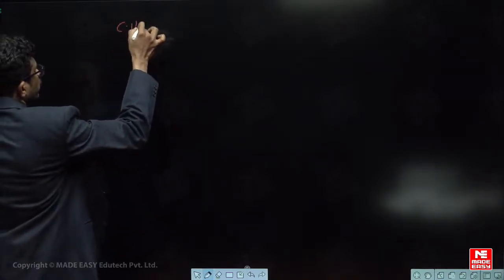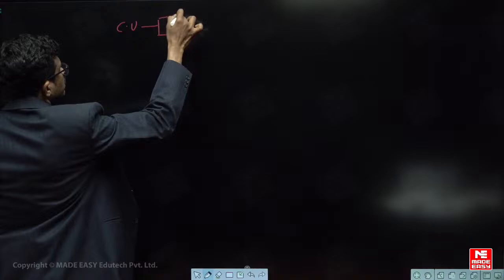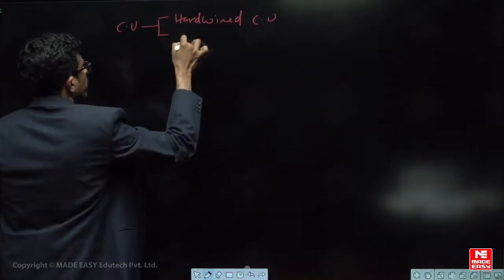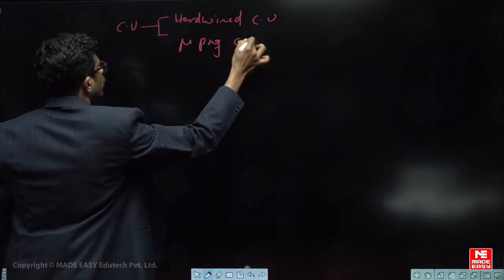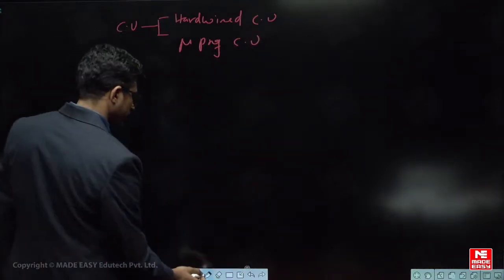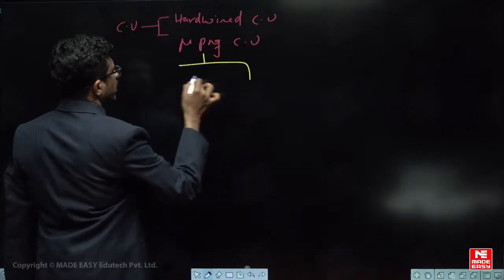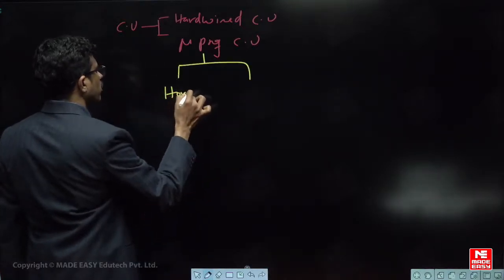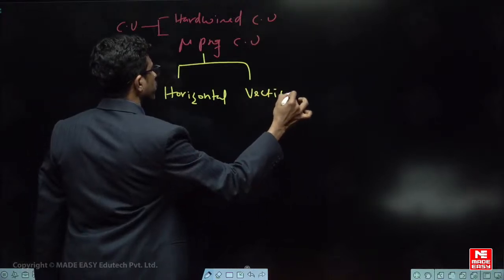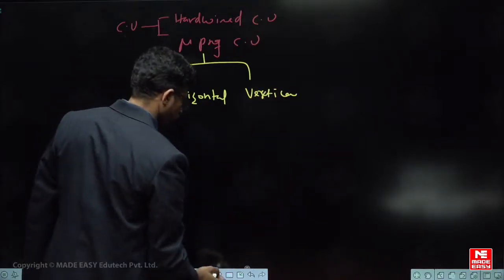See, in control unit, data path ALU control unit can be designed by two types. One is the hardwired control unit, other one is the micro-programmed control unit. So this micro-programmed control unit will have two types. One is called as horizontal micro-programmed control unit, other one is vertical micro-programmed control unit. Is it understood?